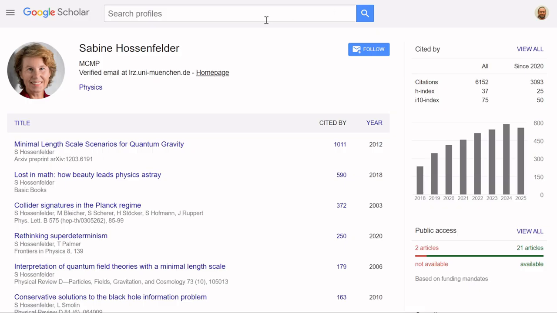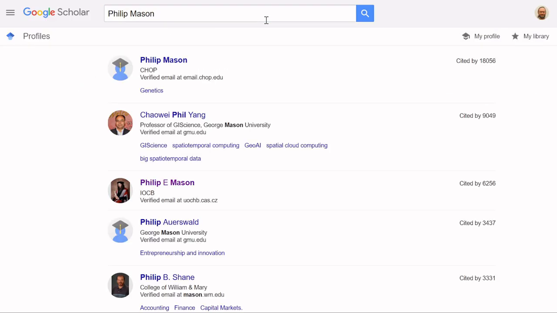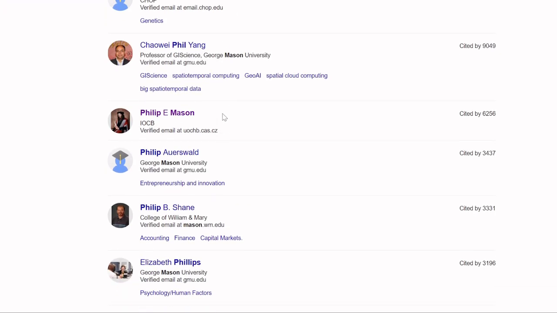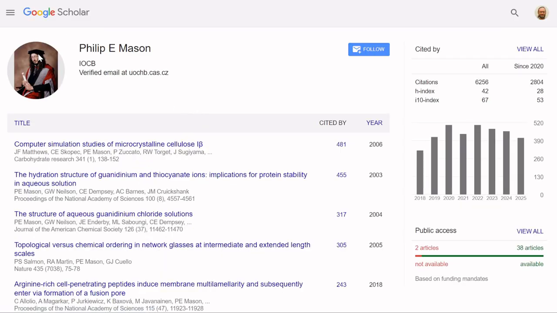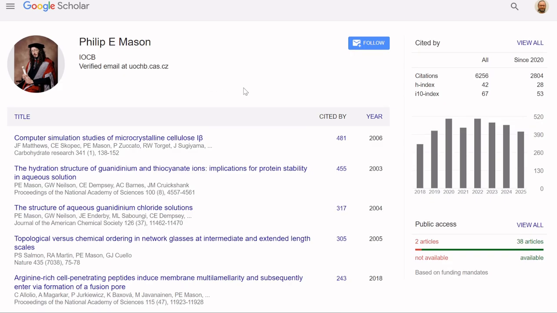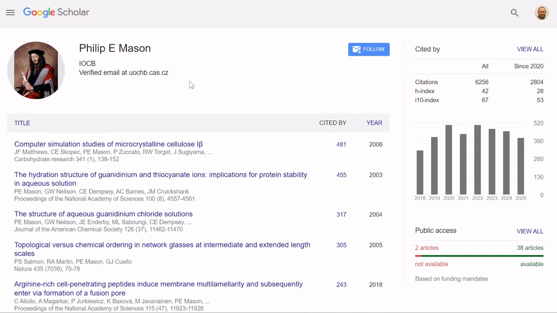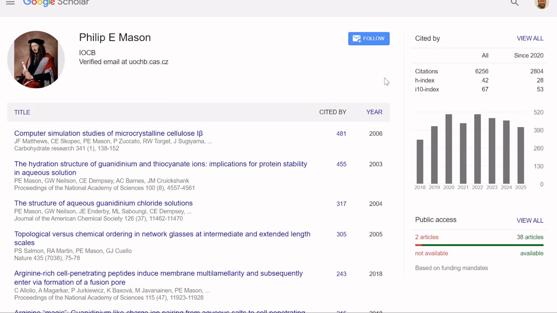Another person who can be a little controversial sometimes would be Thunderfoot. His real name is Philip Mason. Let's see, there's lots of Philip Masons. It's a very common British name, so let's use the one. As you can see, that's the guy. Philip Mason. He works in the Czech Republic at a scientific research institute. His impact is almost exactly the same as that of Sabine Hossenfelder, so it's about 1,000 more than mine.